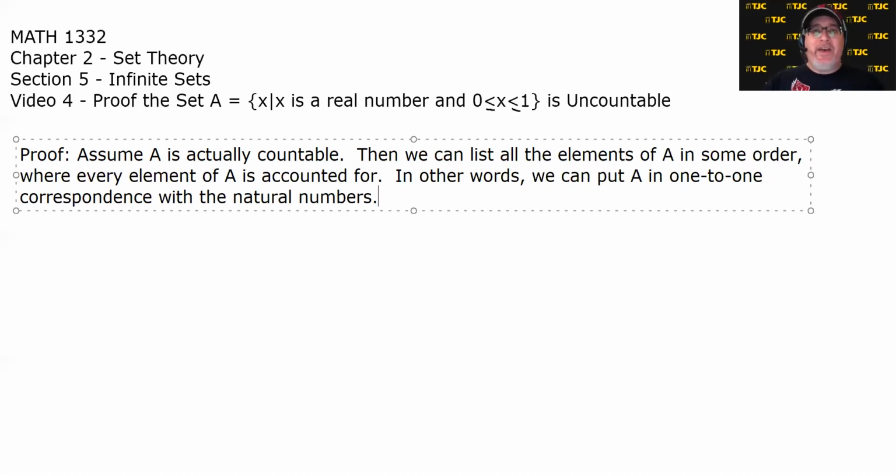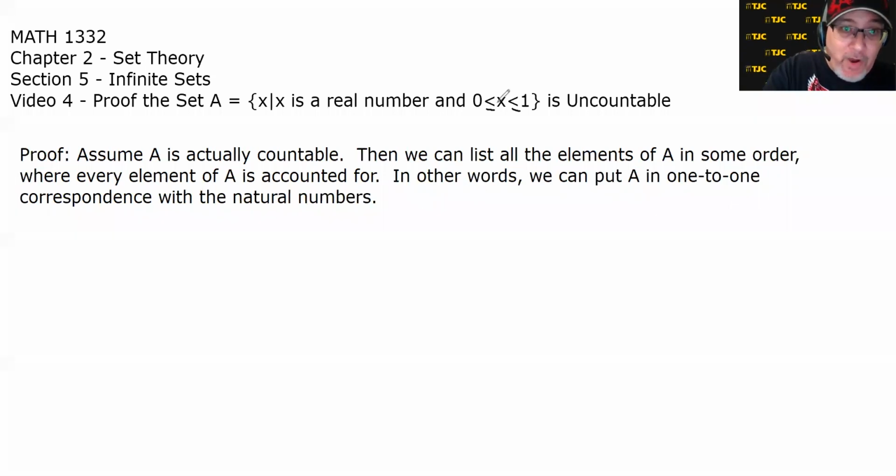And also recall that real numbers represent all possible decimals. So we can represent the elements of A using just decimals. So let's say that the first element in A, we'll call it lowercase a1. Let's say the first element in A is some decimal. Now, being between 0 and 1, all of these numbers will start with 0 point, with the exception of 1 itself. So we can just assume that it starts with 0, but if you want to, we can put 1.000 there forever. Now, the elements of set A are all decimals, and it's all possible decimals. So either they end, they repeat, or they do neither.